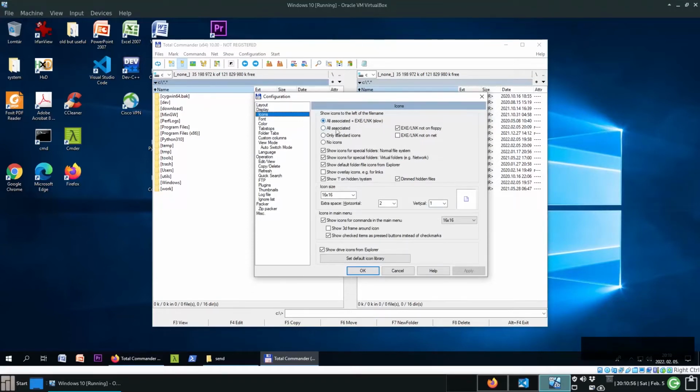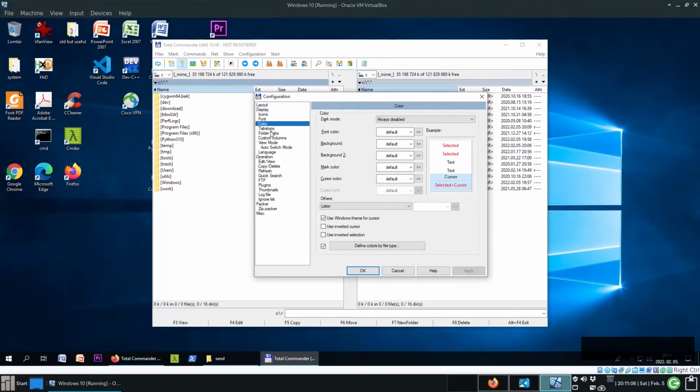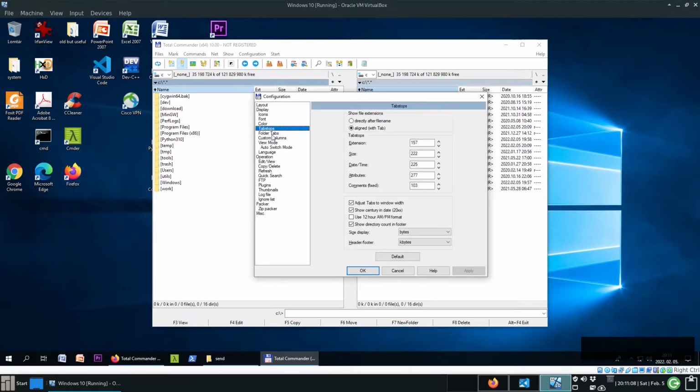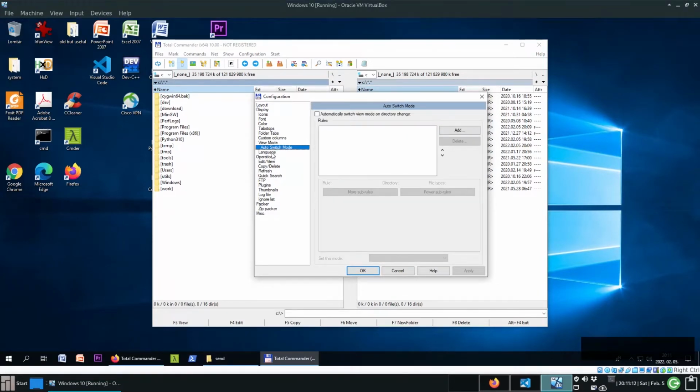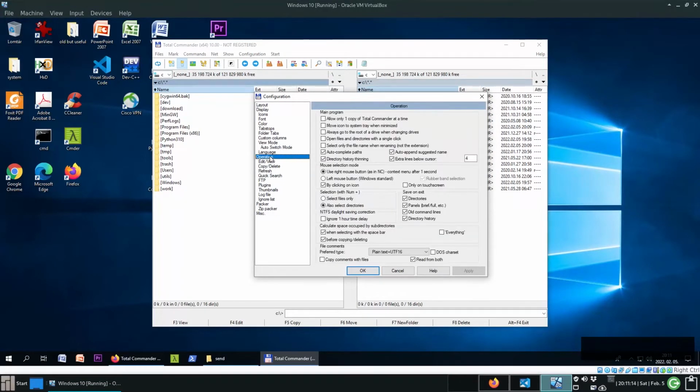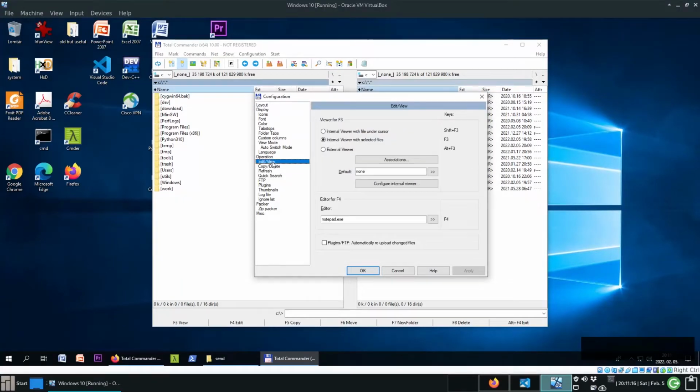So instead of the first one, I suggest that you select the second, all associated. We can press apply. Font, color: no, here we do not need to change anything. Edit view, we will do it later.